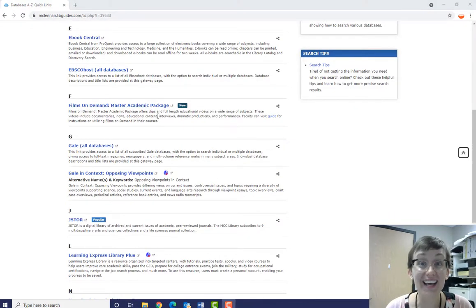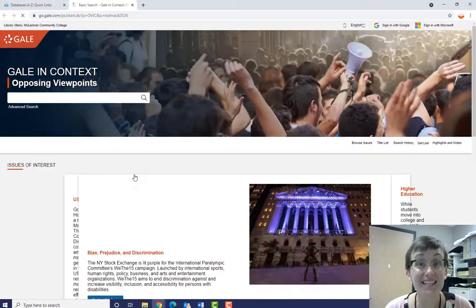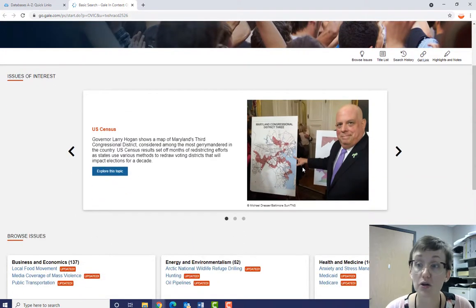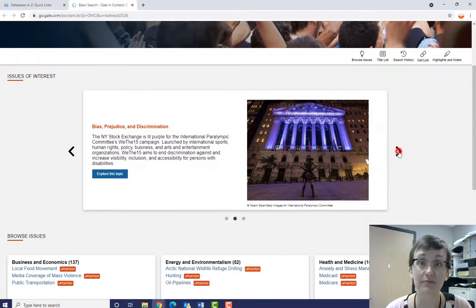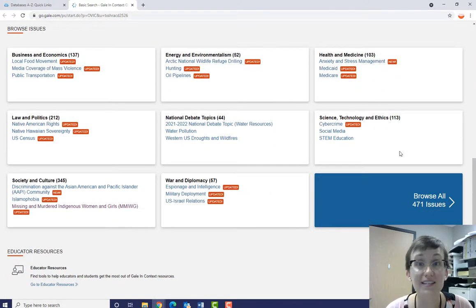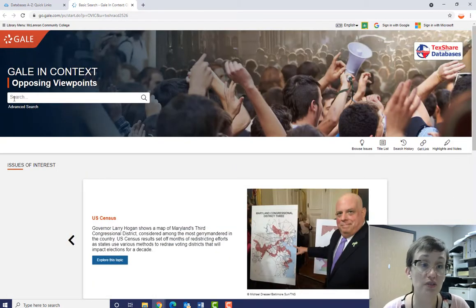Next, we will look at Gale in Context Opposing Viewpoints. This database covers many similar topics as CQ Researcher, but in a slightly different format. The homepage always includes 3 featured issues, and beneath the featured issues are more reports divided into topic groups. To search, you can use this search box at the top of the page to do a keyword search, or you can click on this Browse Issues button.